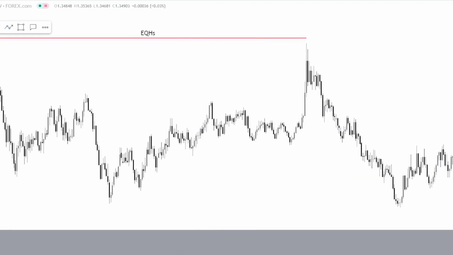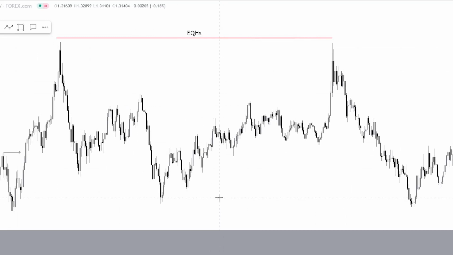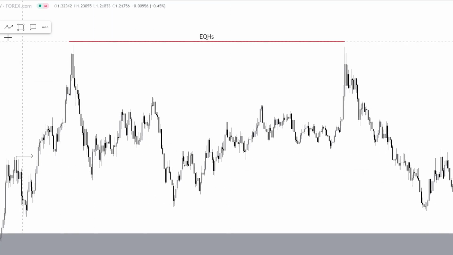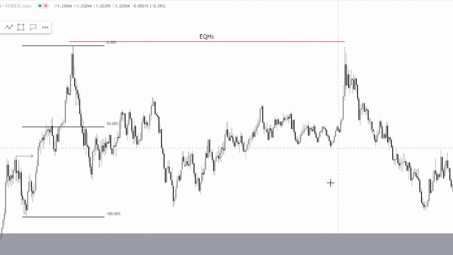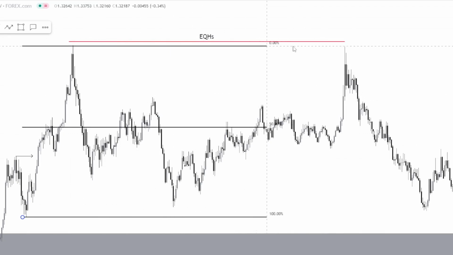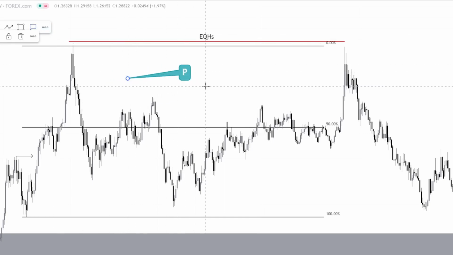So let's dissect it from a weekly perspective. Now, from a weekly perspective, what actually happened, right? We had our swing low down here, and we had our swing high. So what's happening is we're currently dealing in this range, right? So let's just project this across. We're dealing in this range where we have a premium up here and we have a discount down here, all below the 50% level, right?